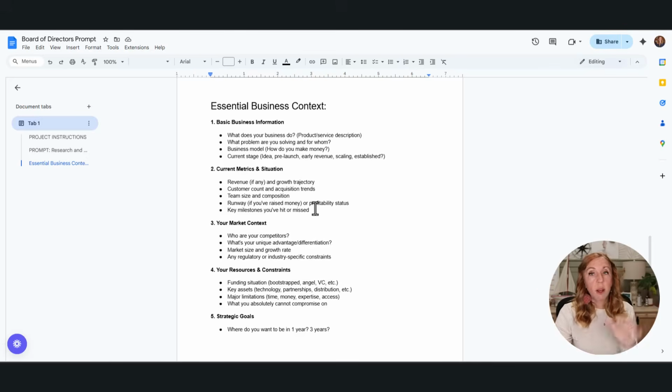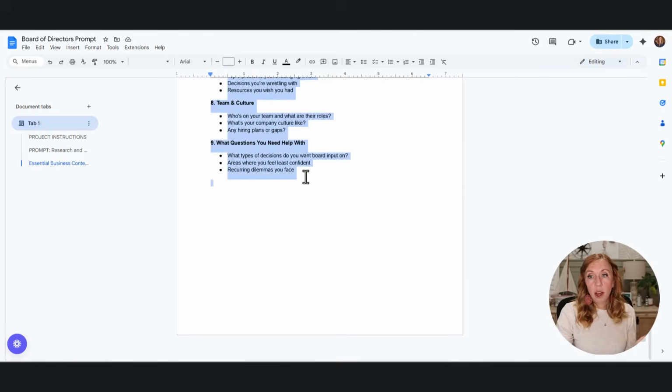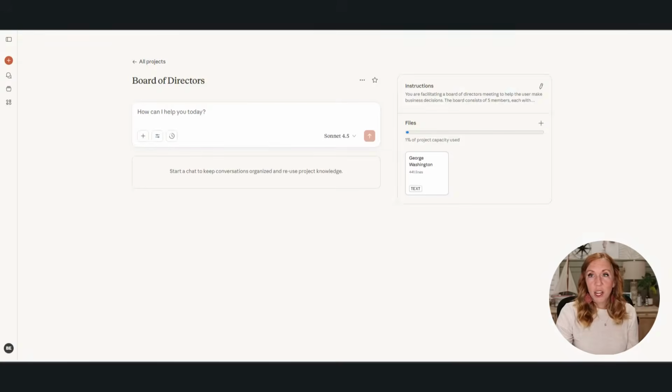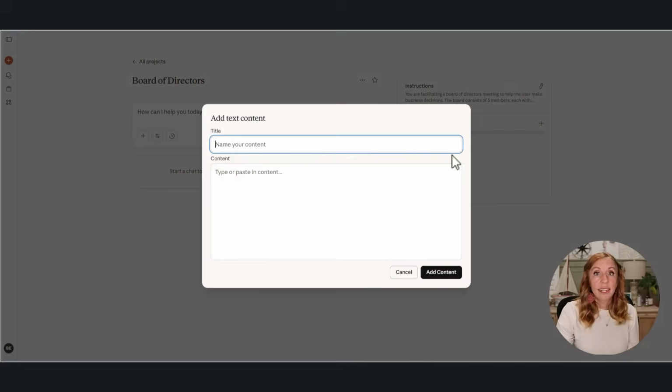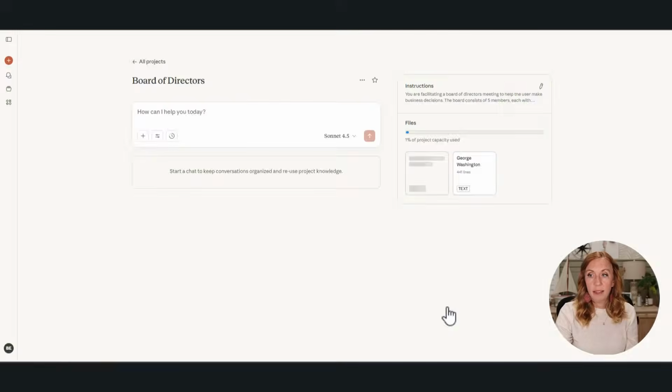Once you have this filled out, and on this document, you could just answer the questions. And then if it is not relevant, then you can just delete it. Once you have that done, then you're going to come copy everything that you have put in. You're going to come back to our projects, and then you're going to add a file. Again, we're going to add text context, and then you're just going to say about my business. Paste that in and add that. When all is said and done, you should have your instructions for the project. Then you should have 5 of your board of directors profiles all set up. And then the 6th thing is about your business. Now you are all ready to go.